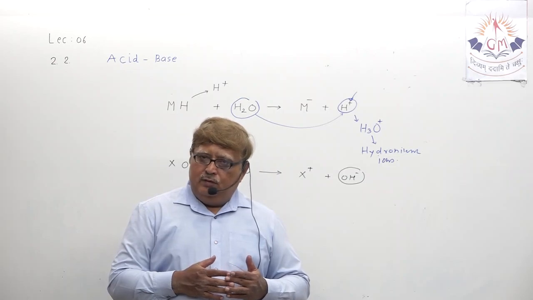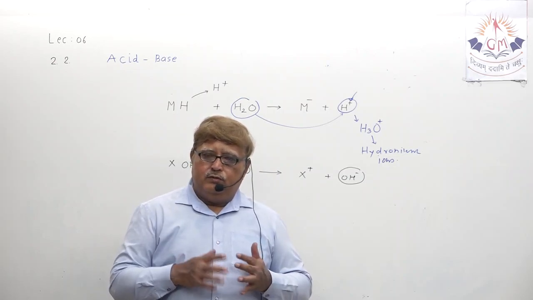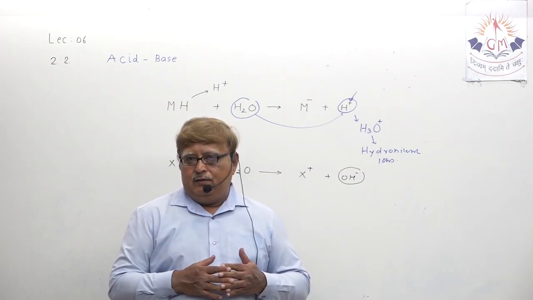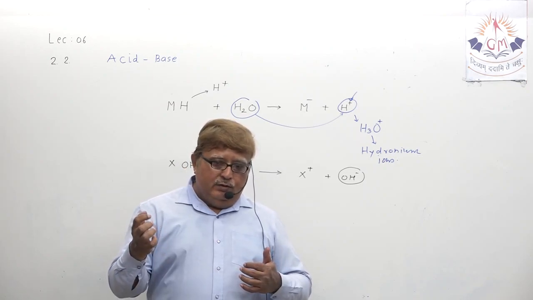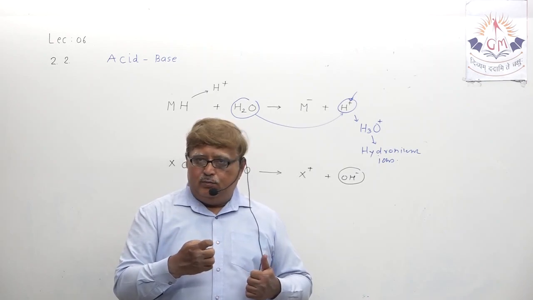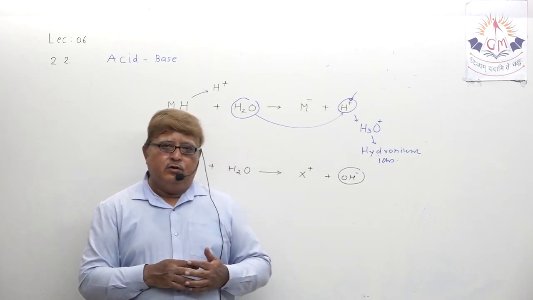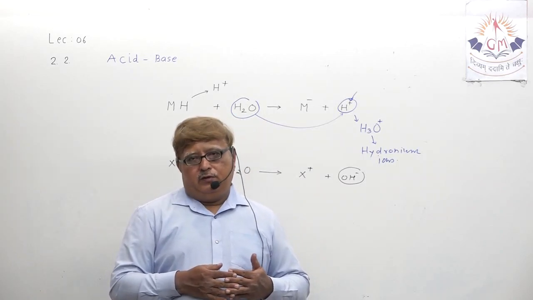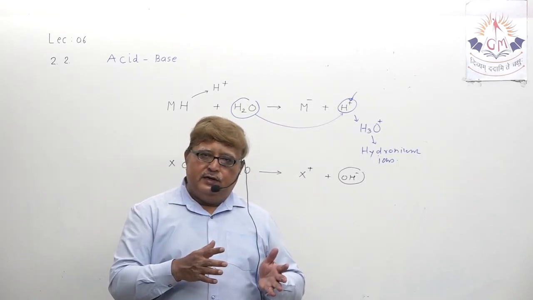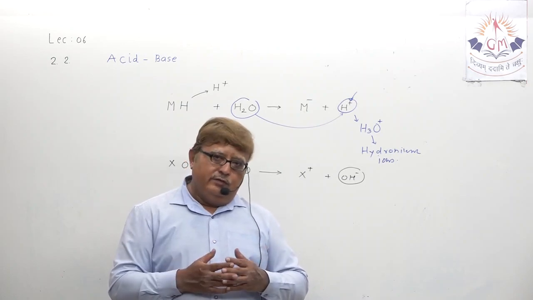When base is independent, it has more concentration of hydroxide ion, but the moment you dissolve it in water, what happens? It loses those hydroxide ions. That means the concentration of hydroxide ion decreases. We call it dilute base. Understand? Concentrated and dilute have this difference.